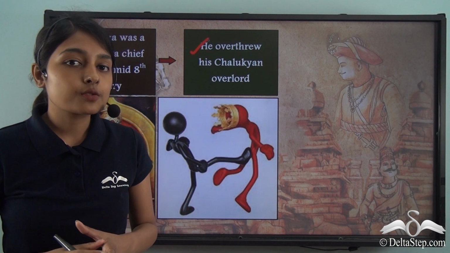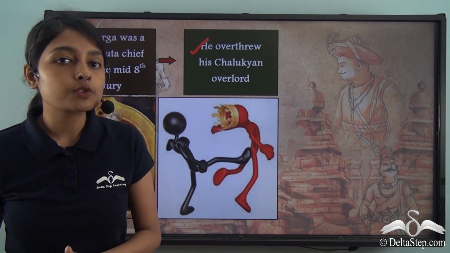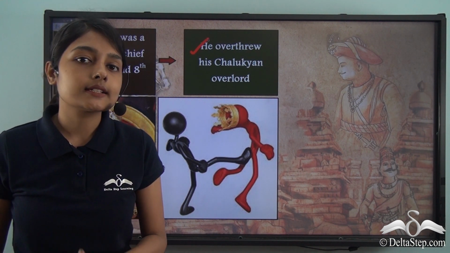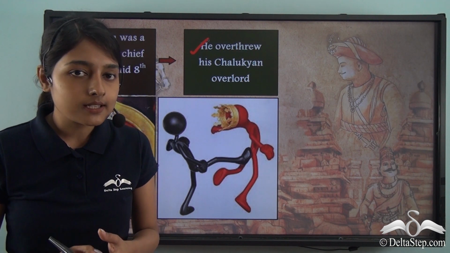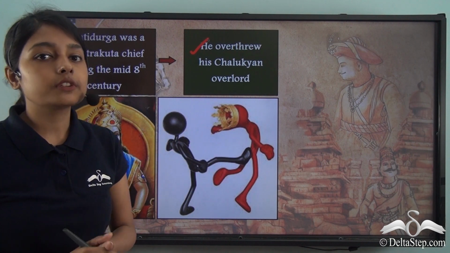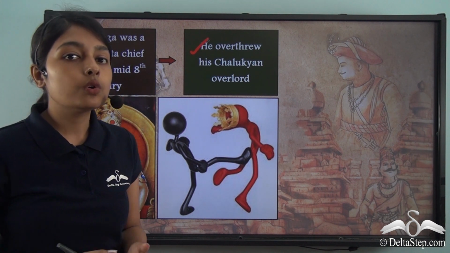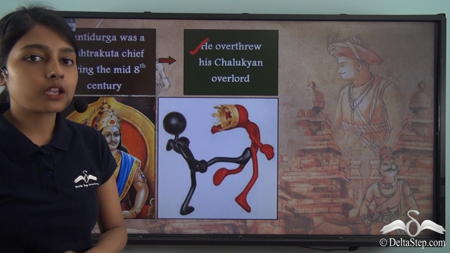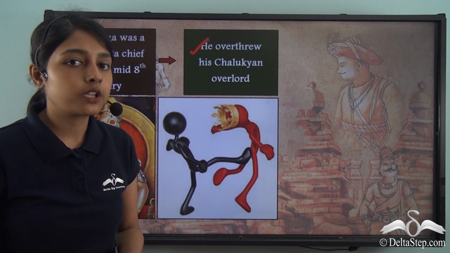Now we have understood that these Mahasamanthas or the Mahamandaleshwaras, on account of their power and wealth, asserted their independence. And in the process of asserting their independence from the king or their overlord, they had to overthrow their overlords. And the same thing was done by Dantidurga, who overthrew his Chalukyan overlord. Now what did he do after overthrowing his Chalukyan overlord?